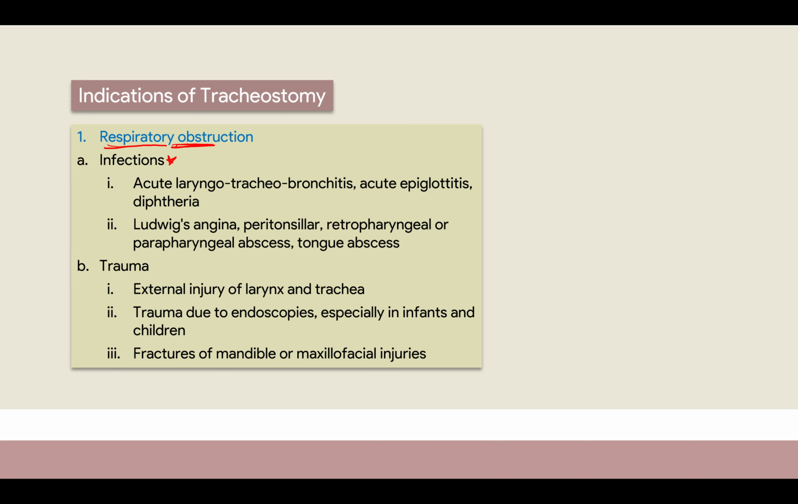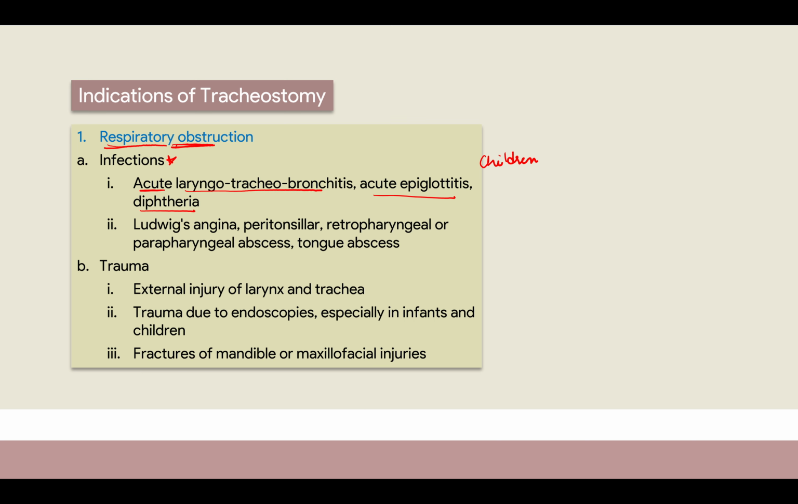As you must have learned, acute laryngotracheobronchitis or acute epiglottitis are seen among children, or diphtheria. Acute epiglottitis is complete inflammation of the epiglottis. So there will be edema, laryngeal edema, and the patient will have stridor. Because of the edema and inflammation, there will be obstruction; the child is not able to speak or inhale properly. That is where tracheostomy is done.